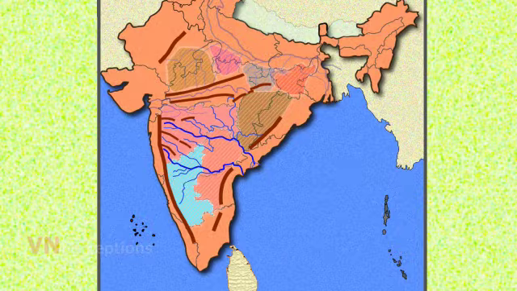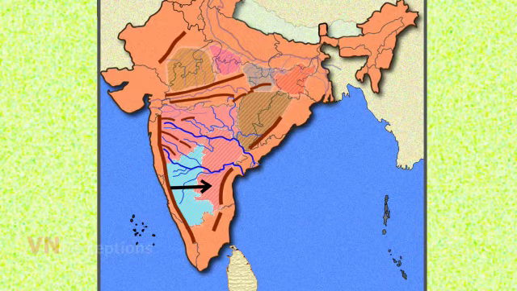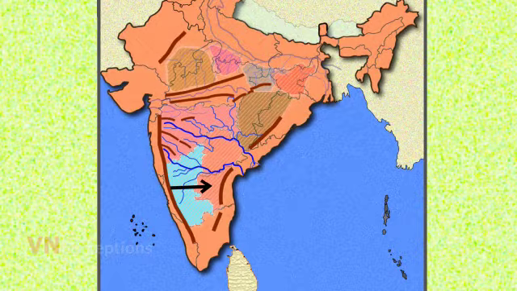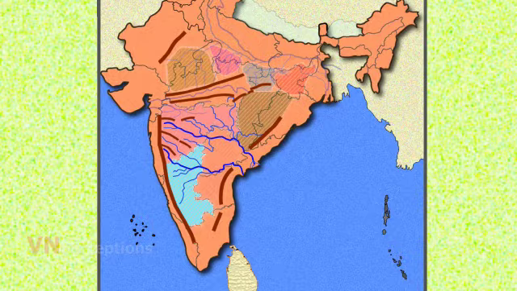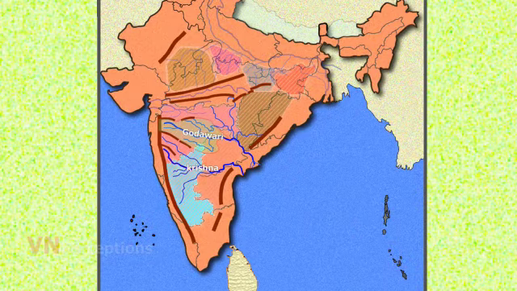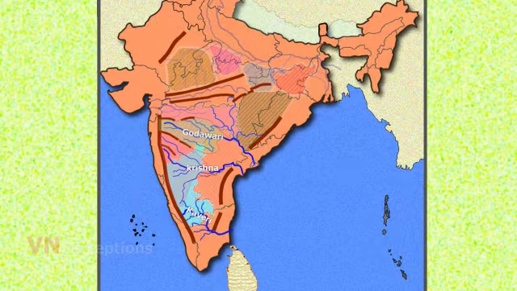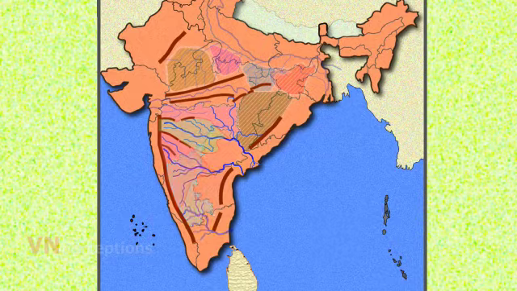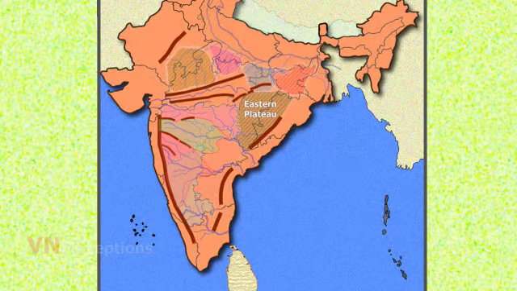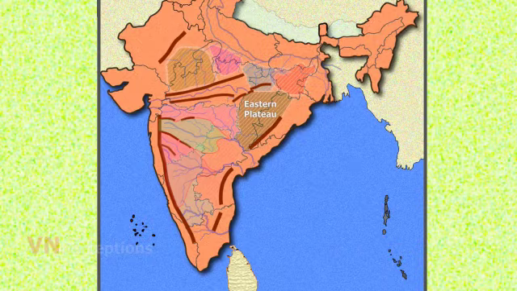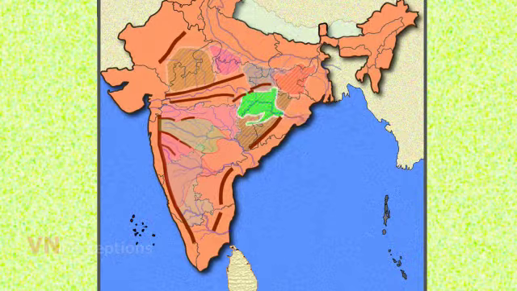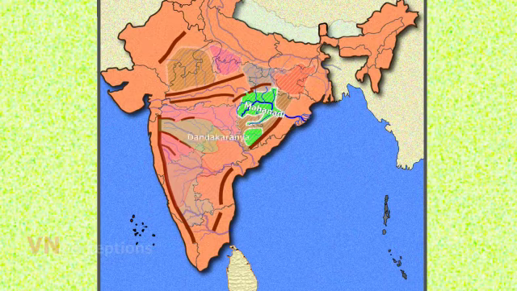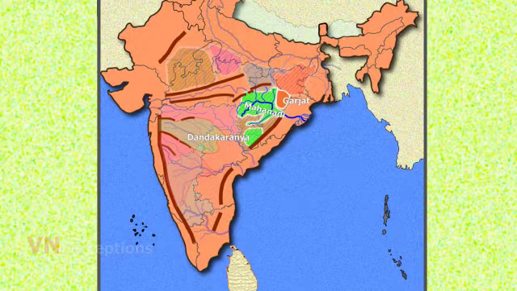The general direction of the slope of the plateau is from west to east. It is mainly composed of ancient volcanic rocks, crystalline schists, and granites. Godavari, Krishna, and Kaveri basin lies in this plateau. Then it is Eastern Plateau. The Eastern Plateau comprises of three subregions, and they are Mahanadi Basin, Dandakaranya, and Garjat Hills.